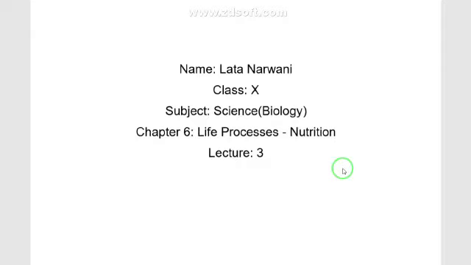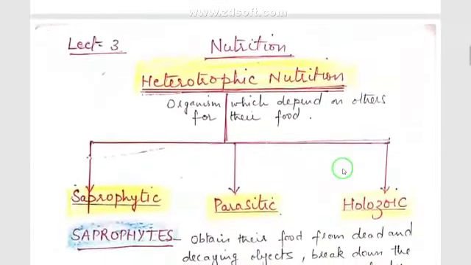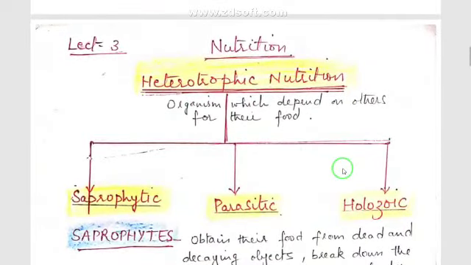Last time we had discussed autotrophic nutrition. Today we will be discussing heterotrophic nutrition. What does heterotrophic nutrition mean? Organisms which depend on others for their food are called heterotrophs because they cannot prepare their own food.